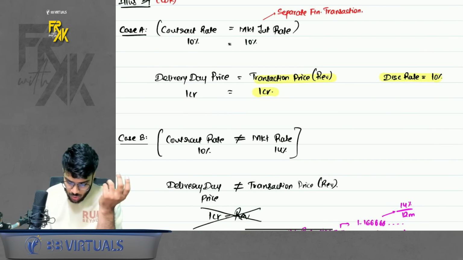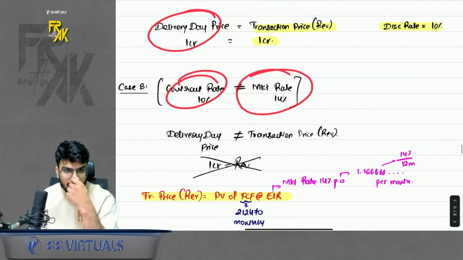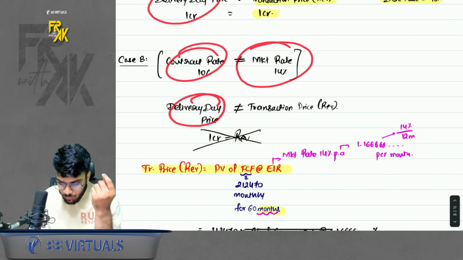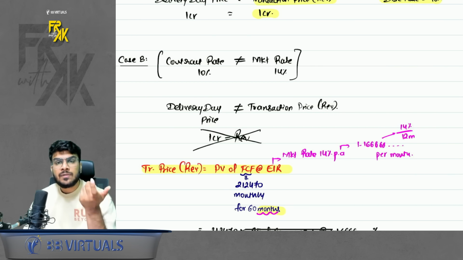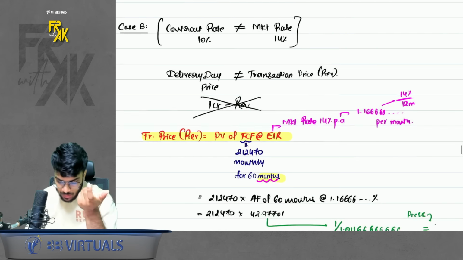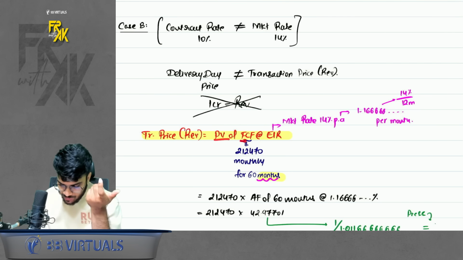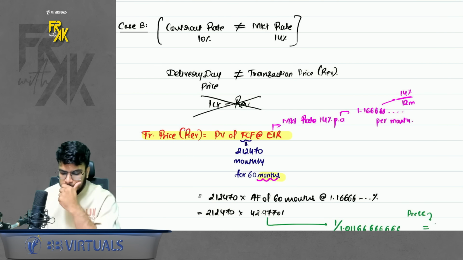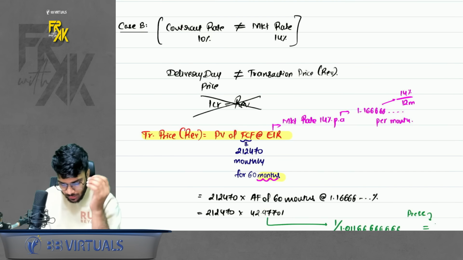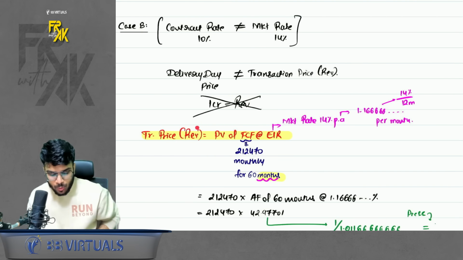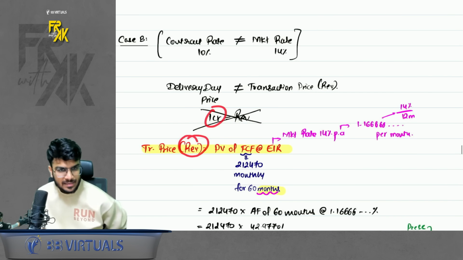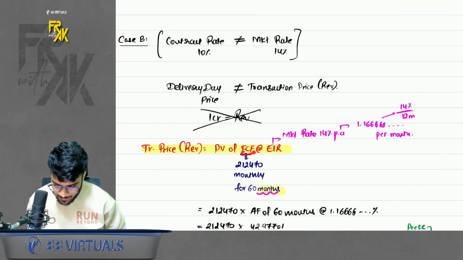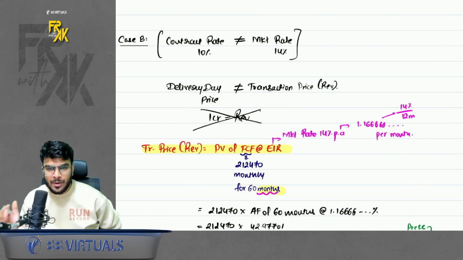So your contract rate is not equal to your market rate, then the delivery price won't be equal to the transaction price. In this case, you will have to find the amount of revenue by doing the present value of future cash flow at EIR. This has some linking with financial instruments, right? Whenever the rates are not the same, you need to find the present value to book the amount of revenue. So your revenue won't be 1 CR. Okay, so the revenue will be the present value of future cash flow at EIR.